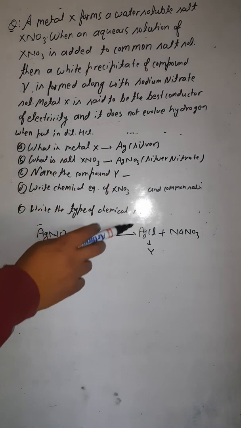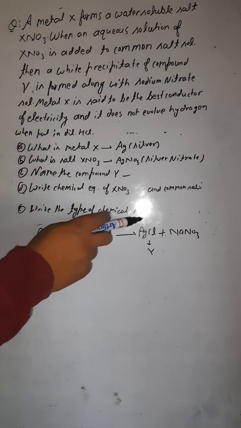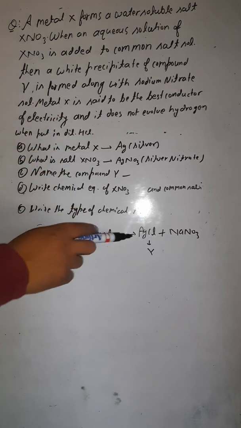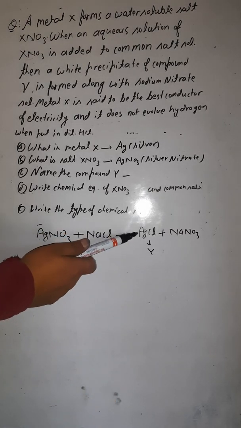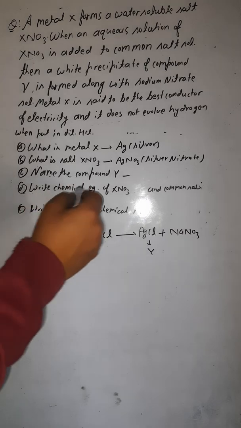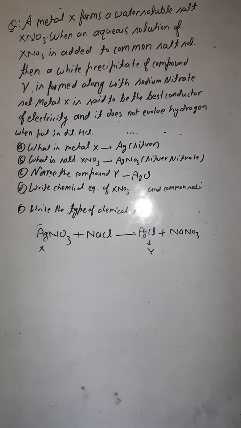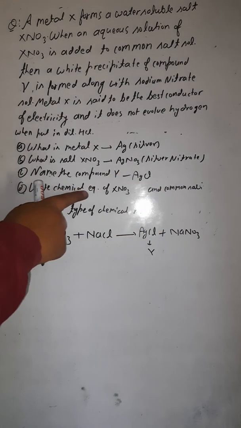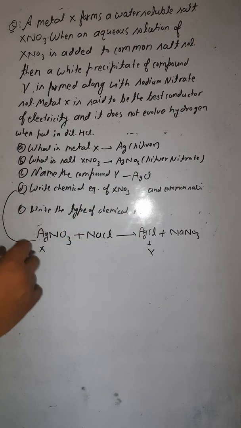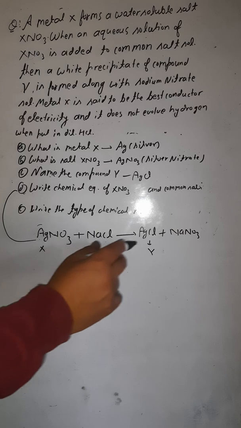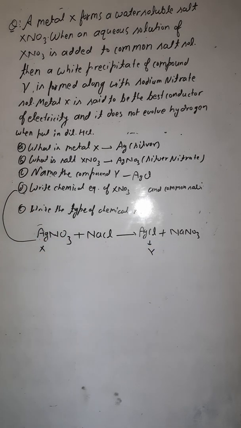So what is compound Y here? This is AgCl, a white precipitate. You should know the color of silver chloride is white, so it's a precipitate here. So it is an example of a precipitation reaction also. Compound Y is silver chloride, that is AgCl. Next, write the chemical equation of XNO3 and common salt. This is the answer for the D part: AgNO3 plus NaCl gives AgCl plus NaNO3.